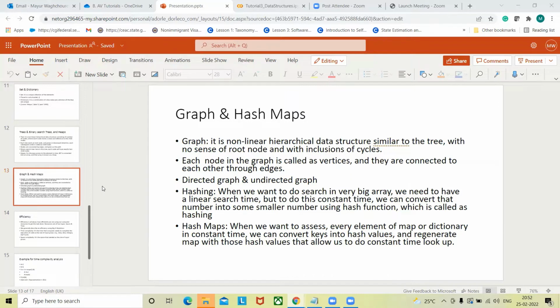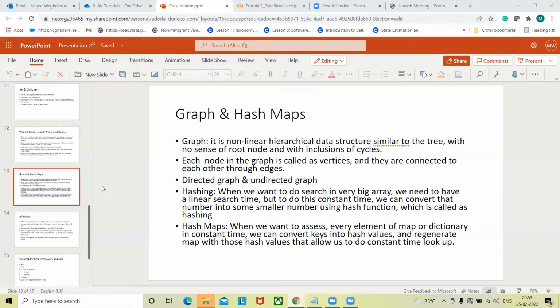Each element within that data structure will be considered a node or vertex, and all those vertices can be connected using branches. That's something we will call edges. When you have to go from vertex number 1 to vertex number 10, I'm just putting a random number over here, whatever edges you need to traverse will constitute the path between vertex 1 and vertex 10.